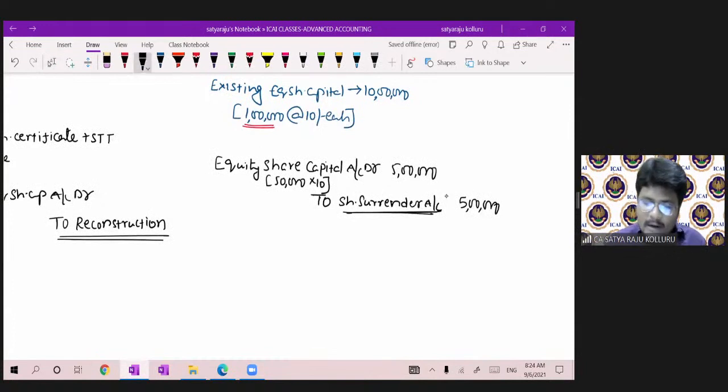Now, let us assume the existing creditors balance was, let us assume, 3 lakhs.